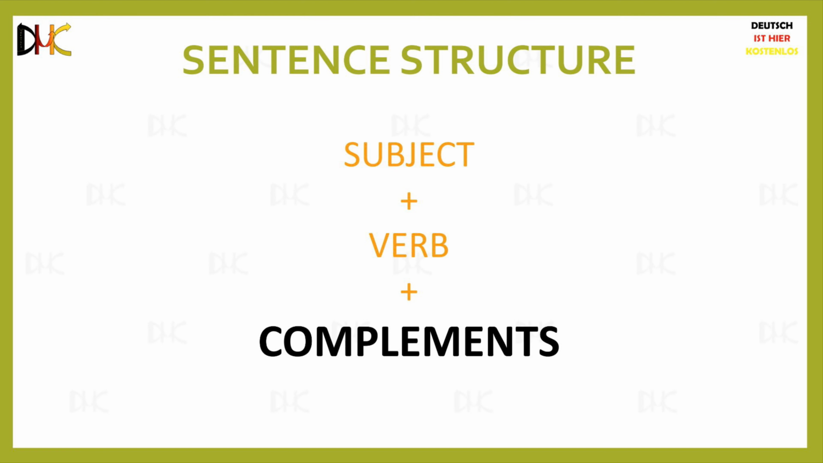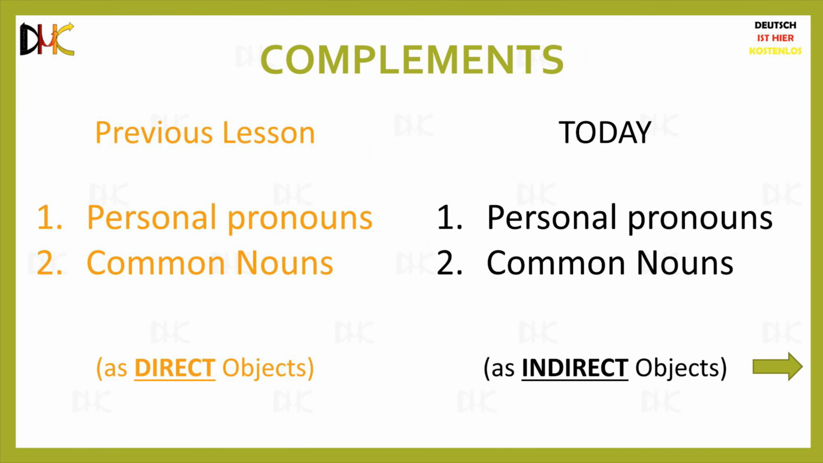As we already know, the sentence is made of three parts: the subject, the verb, and the complements. In the previous lesson, we discussed the use of personal pronouns and common nouns as direct objects in a sentence. Today, we are going to learn how to use personal pronouns and common nouns as indirect objects in a sentence.